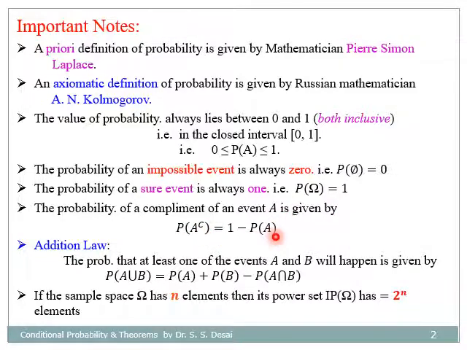In the addition law of probability, the probability that at least one of the events A and B will happen is given by P(A ∪ B) = P(A) + P(B) − P(A ∩ B). If the sample space Ω contains n elements, then its power set P(Ω) will contain 2 raised to n elements.